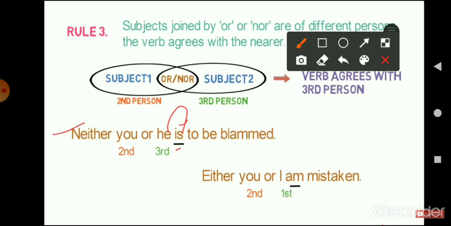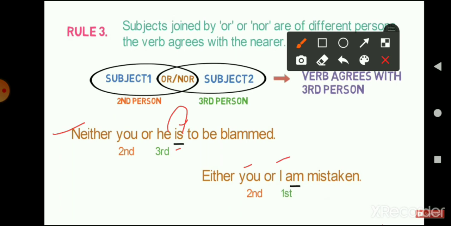For a better understanding, see the next example: either you or I am mistaken. Here you is the second person and I is the first person, and both are joined with or, as the third rule says.